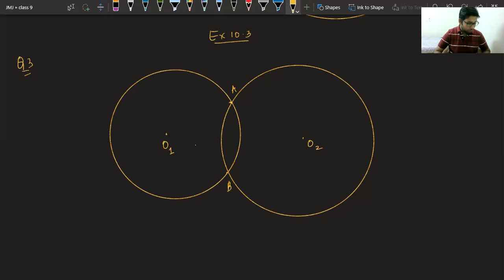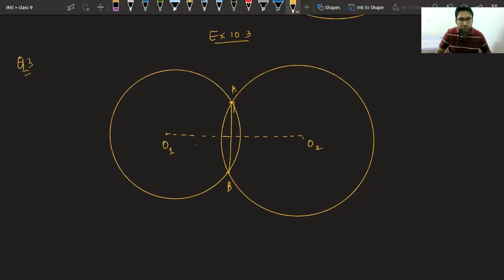Now, prove that their centers lie on the perpendicular bisector of the common chord. What is the common chord, class? The common chord is AB. We have discussed that the other day also. Yes, Bhavya, good. AB is the common chord. We have to prove that the line joining the centers is lying on the perpendicular bisector of this common chord. So we have to prove that this line joining O1 and O2 is actually perpendicularly bisecting this chord AB.